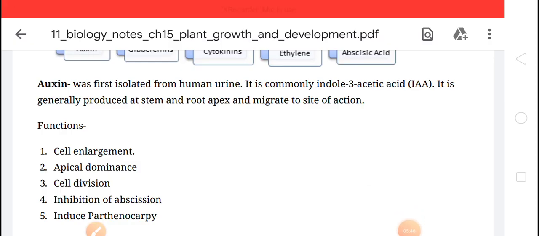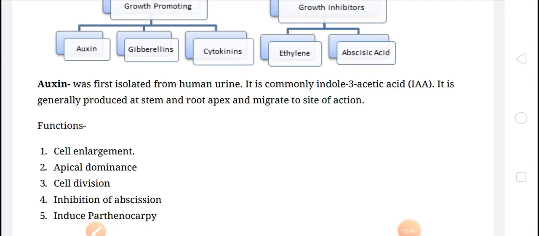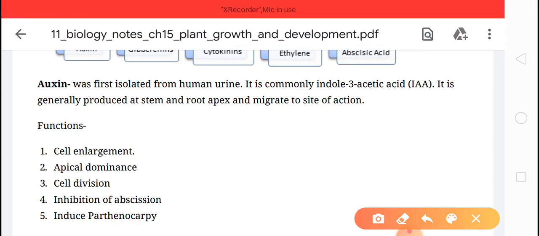Children, now the functions or physiological effects of auxin. The first is cell enlargement. Basically the auxin hormone has great importance in the growth of the plant. The cells become enlarged and divide. Cell division takes place by auxin and the cells become enlarged.